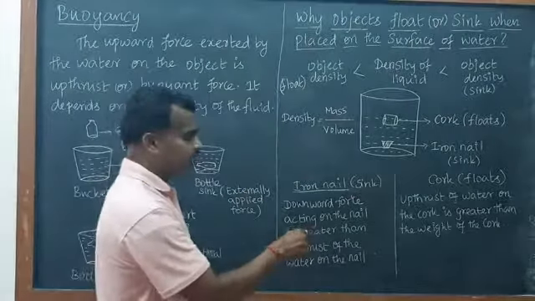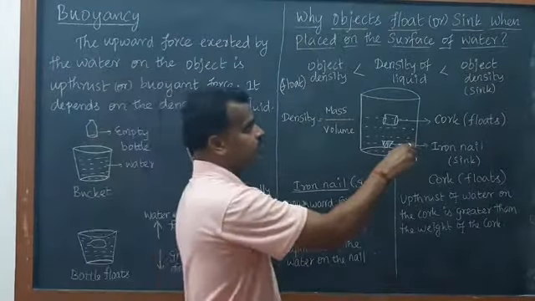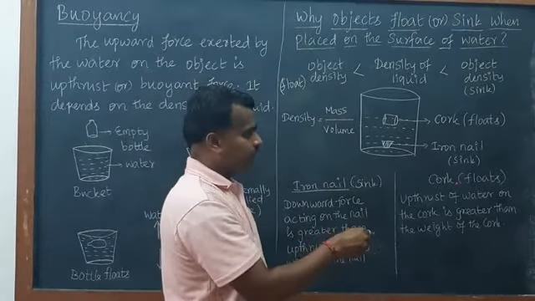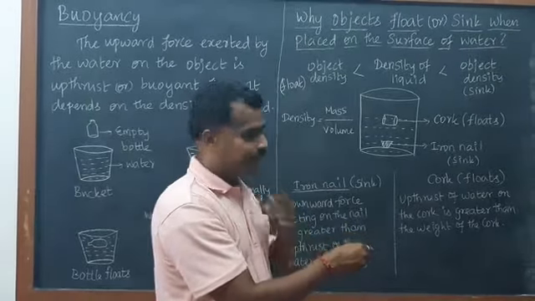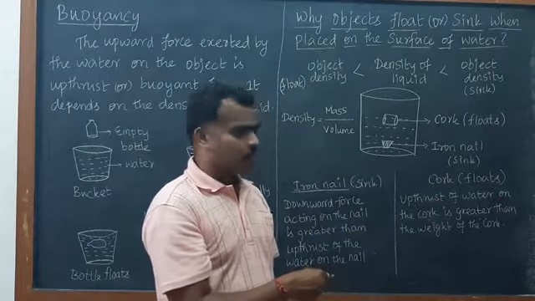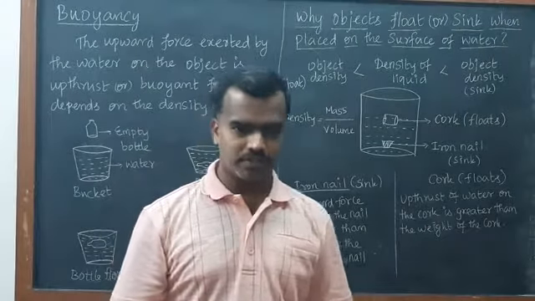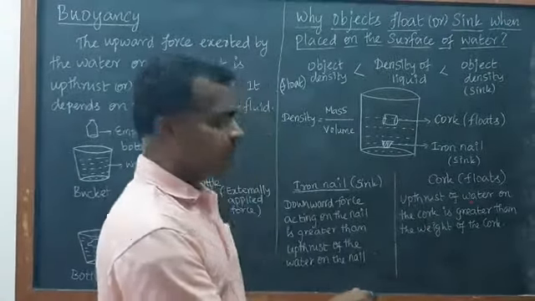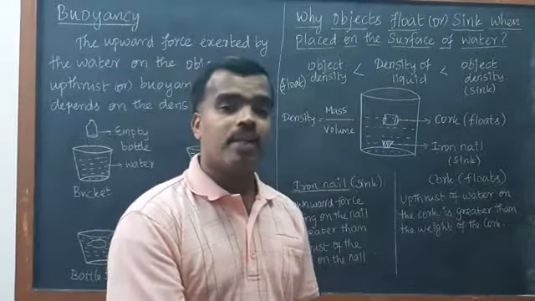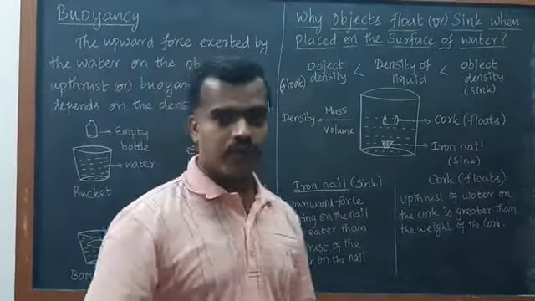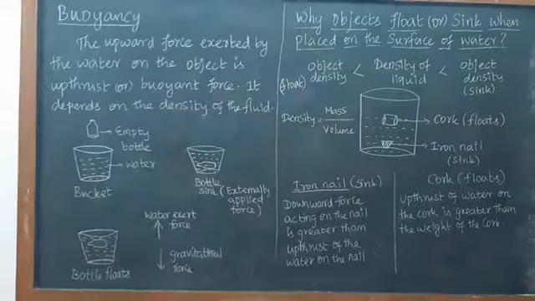That time it will sink, because the density is more for the object. And when the cork floats, the upthrust of the water on the cork is greater than the weight of the cork. The weight of the cork means the gravitational force. So that time the upthrust is greater than the object's weight. That's why it floats here. I hope you understand well. Thank you. See you in the next video.